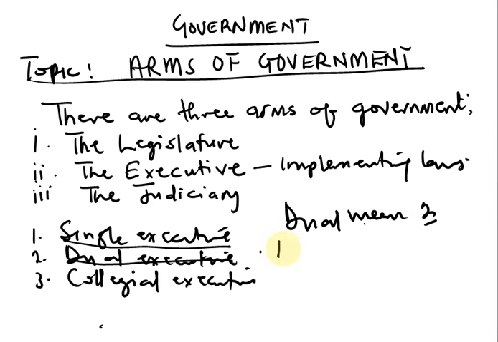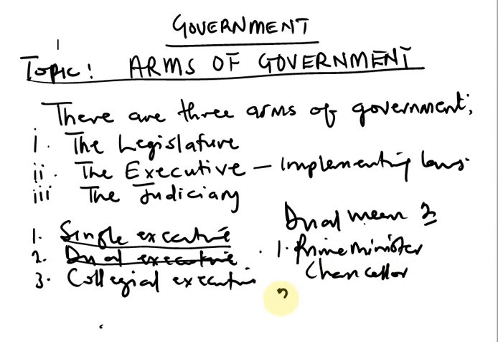Number 1 is the prime minister, or depending on what the country calls it. For instance, in Germany, the prime minister is known as the chancellor. The Germans call the prime minister the chancellor, but it's the same thing as the prime minister. So that is that. Now the second person, depending on the system too, is a ceremonial head.